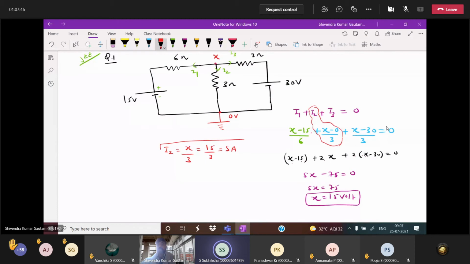How much is this value? 5. Now, two questions they can ask you. First, that I2, which value we got here, 5 ampere. They can also ask you a second question: what is the potential difference between A and B? How much potential difference did you get between A and B? 15 volts. VA minus VB. VB is 0 or not? B is grounded or not? And VA is x or not? Getting my point, everyone? VA minus VB is nothing but x only. That is 15 volt.